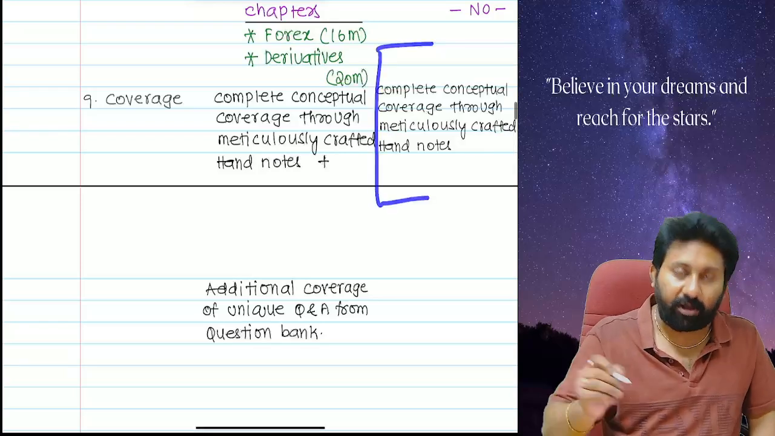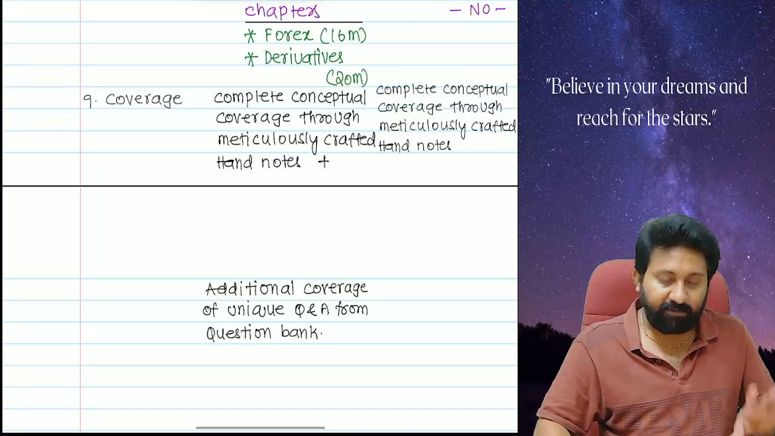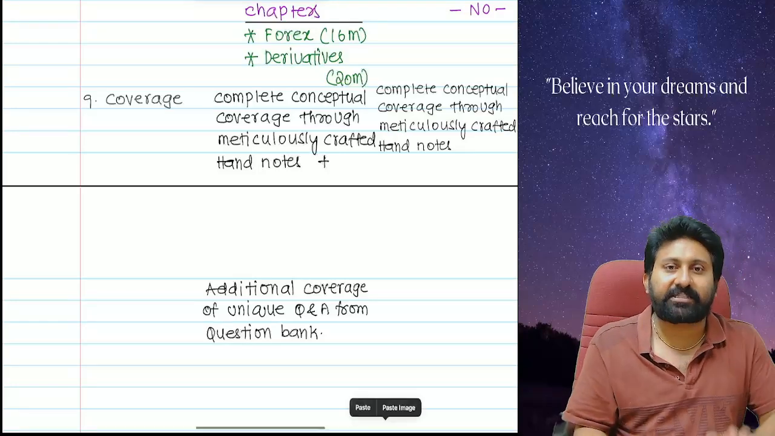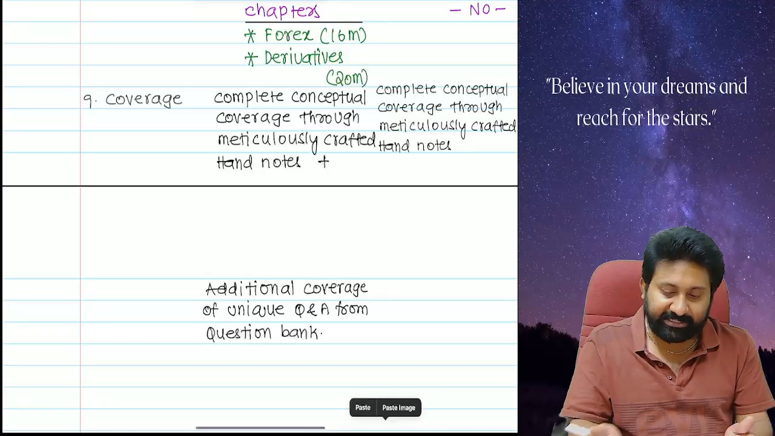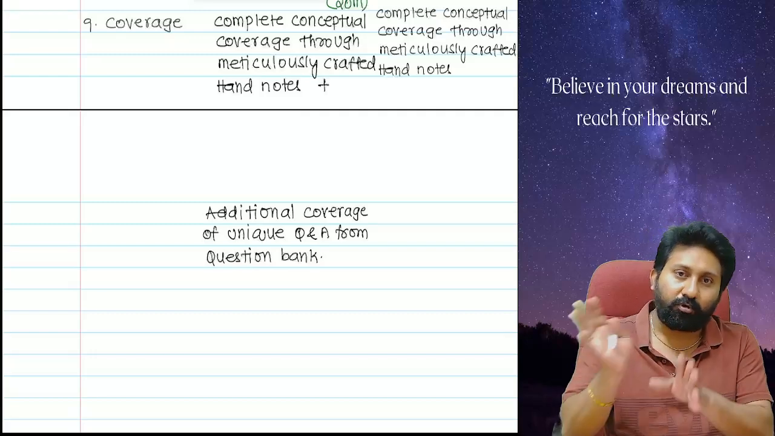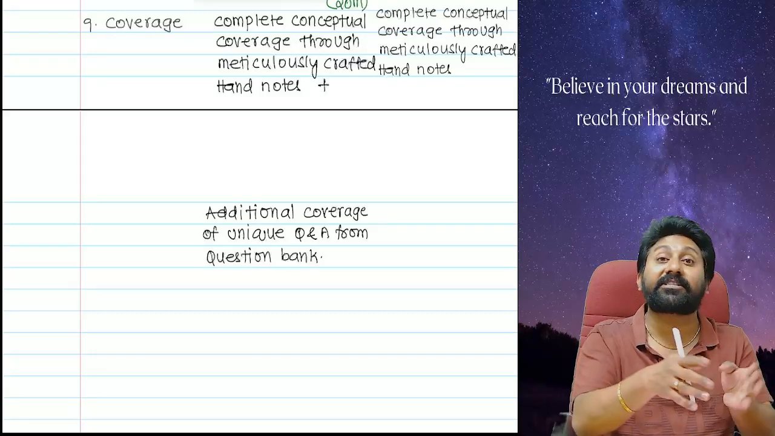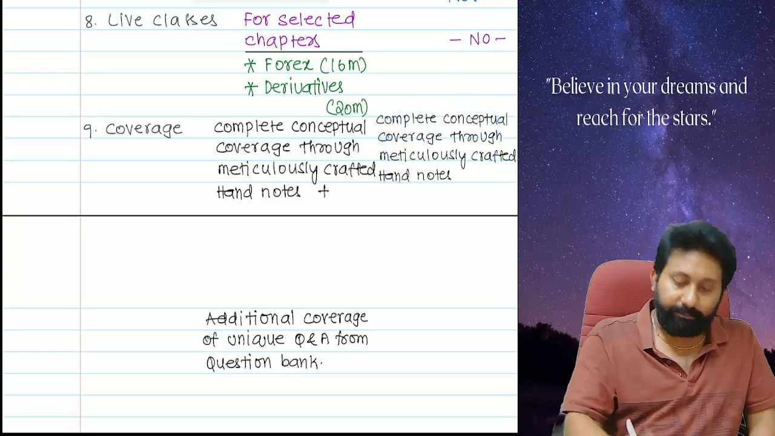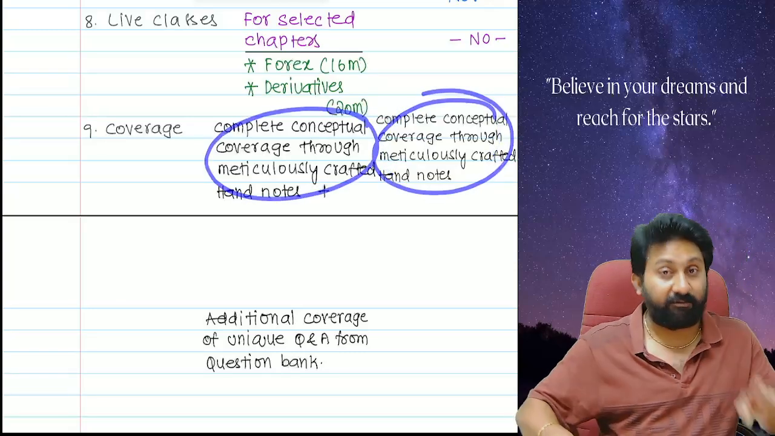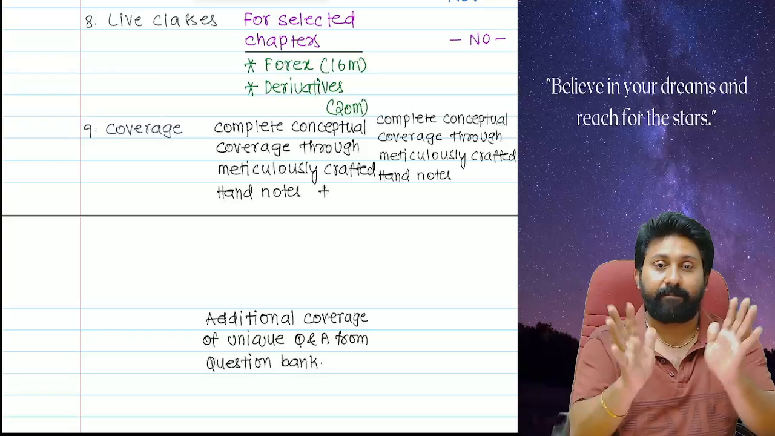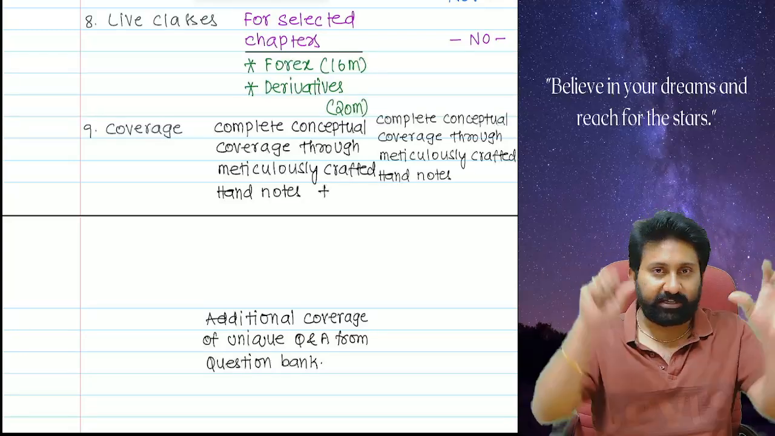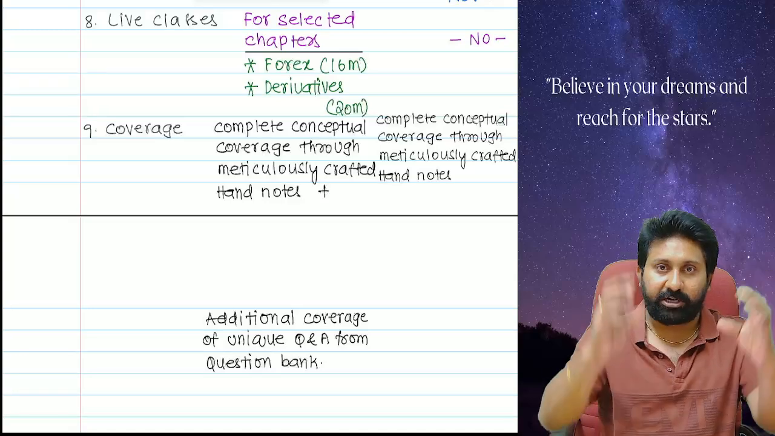Next, coverage. Sir, what coverage will you do for regular and EOB? With regard to the regular, complete conceptual coverage, first I will do through hand notes. And second, I will do through the question bank, unique questions and answers, extra 200 questions I will do. But with regard to the EOB, only the first part will be there. For this, I want to clarify. For example, every chapter, two folders I will create, one hand notes, one question bank.